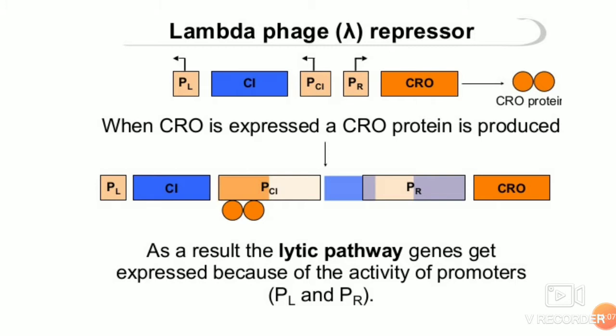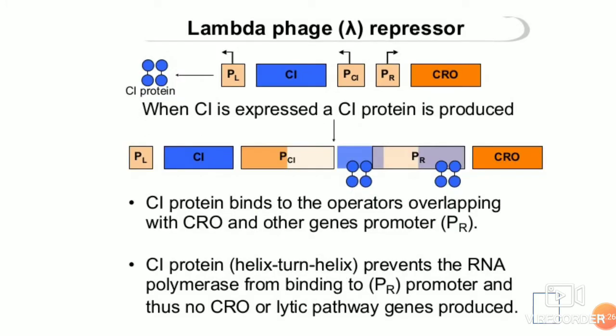So when CRO is expressed, it results in the lytic pathway, that is, the right promoter and left promoter are free for the RNA polymerase to bind and produce the lytic machinery. If the transcription of CI protein happens first, more and more CI protein is produced.